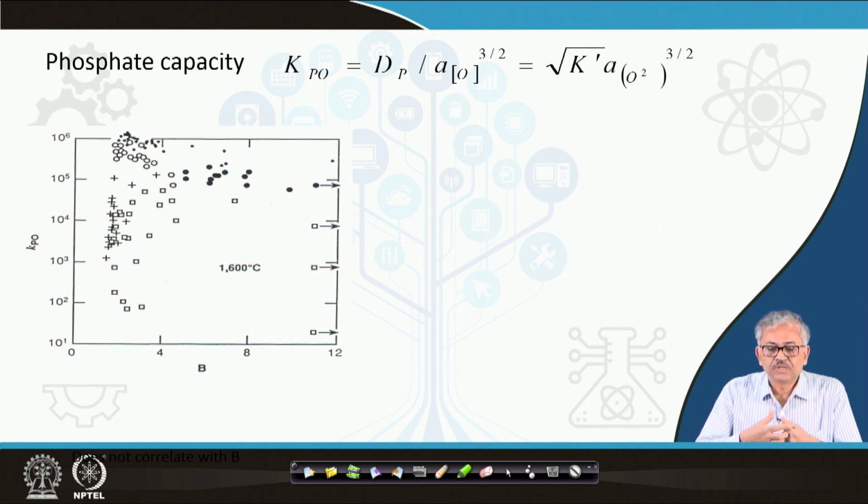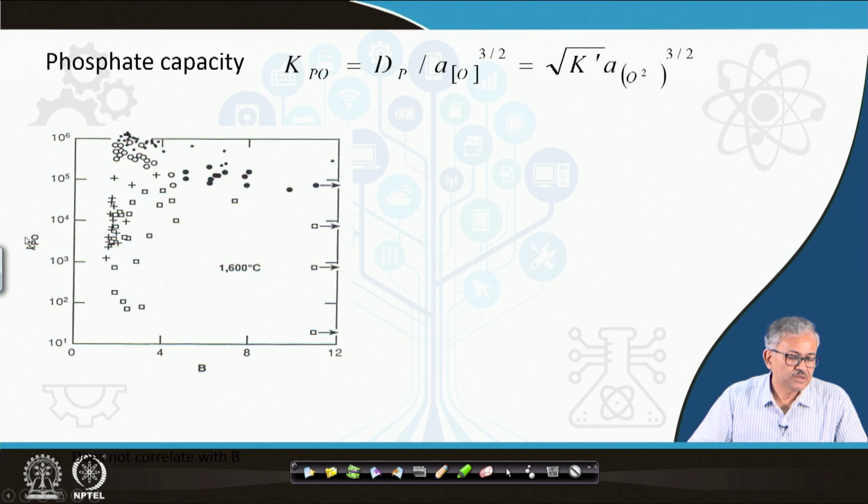This is the KPO, the holding capacity of phosphorus of the slag is defined by this term. So, at a particular oxidation power of the slag, if your oxidation power is constant, then KPO depends on that parameter only, the basicity of the slag.